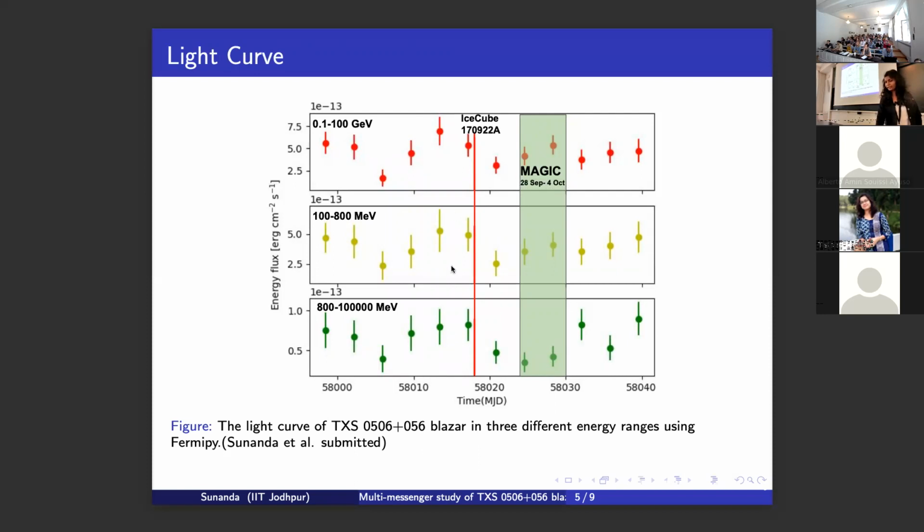I analyzed this Fermi data for 3 energy bins: 0.1 to 100 GeV, then 100 to 800 MeV, and then 800 MeV to 1 GeV. I also want to emphasize this light curve analysis is for an ROI of 12 degrees with time bins of 3 days. Here you can also see there is a time difference between these two observations.